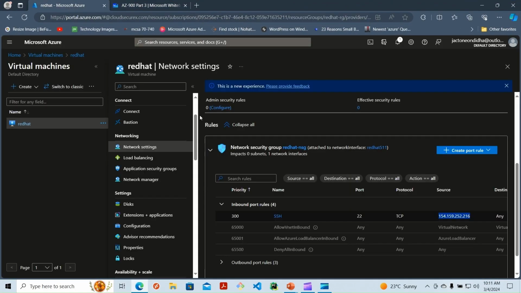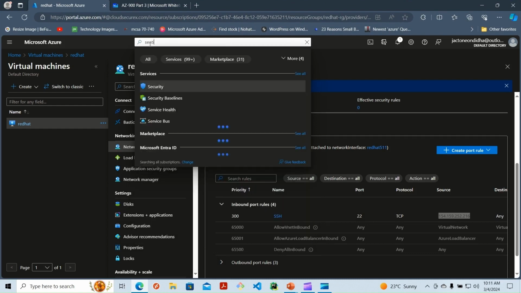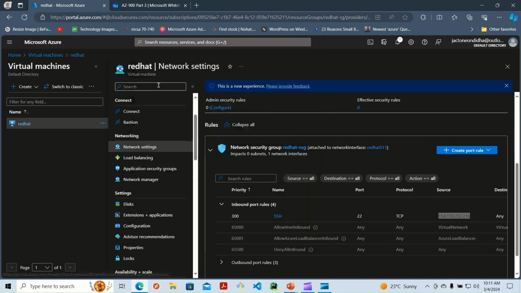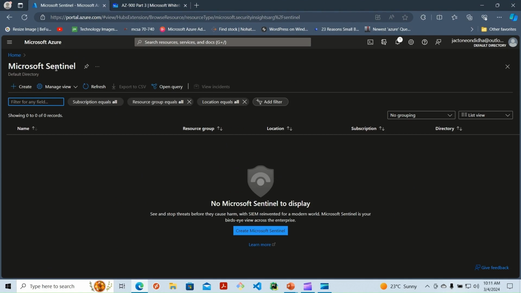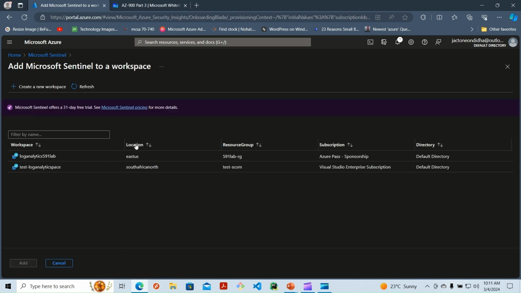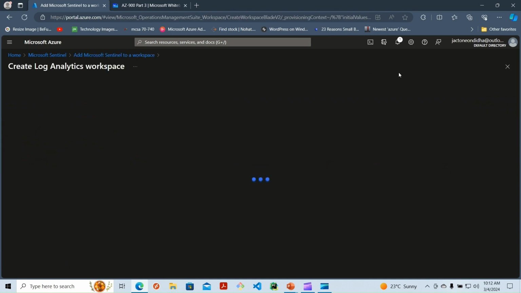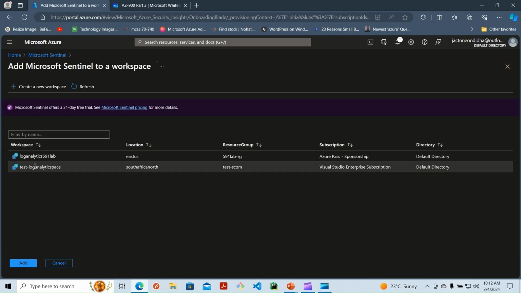Azure portal. So there's what we call Azure Sentinel. You as a customer are responsible for configuring Azure Sentinel. Microsoft Sentinel is a software as a service. In that, you're only concerned about bringing in your data so that you can consume this particular service. So when I come here, I'll not create a workspace though. I'll just select this workspace, then I say add. So that is adding Microsoft Sentinel to that workspace.